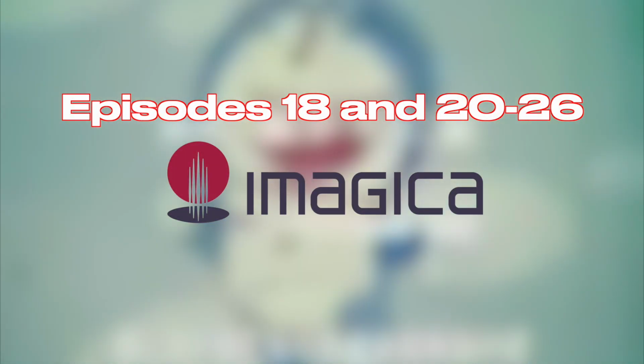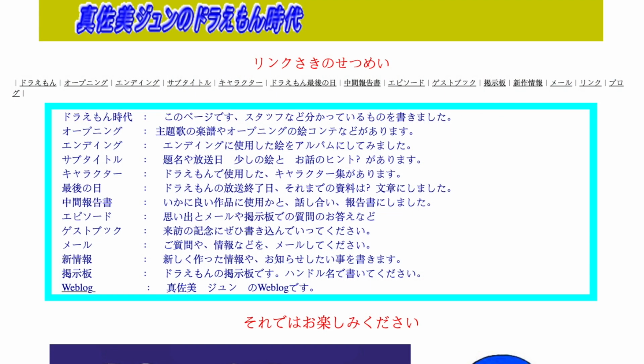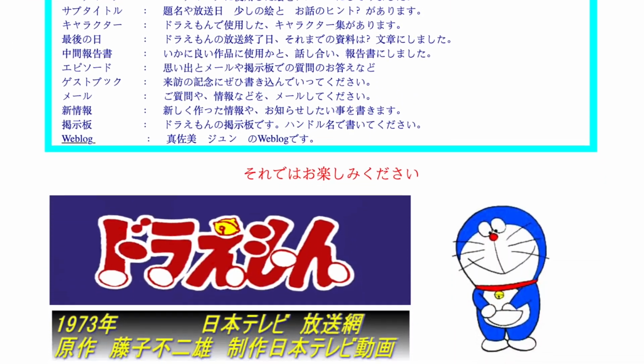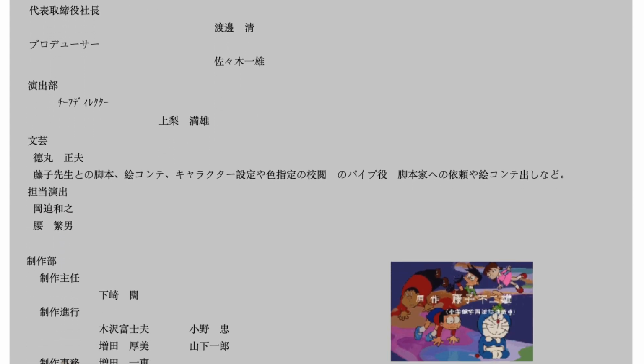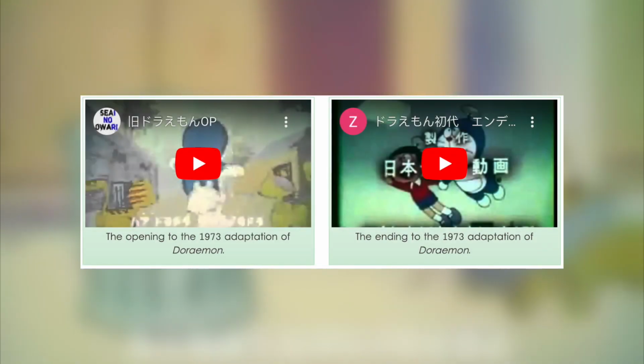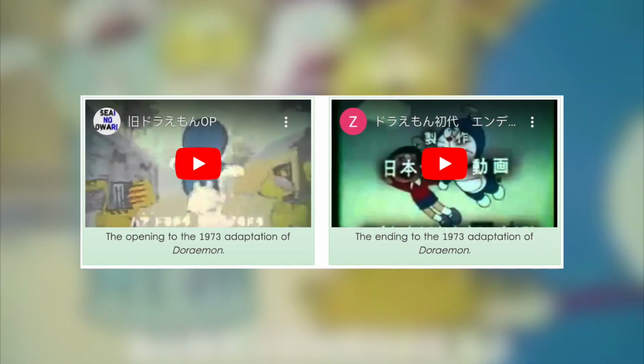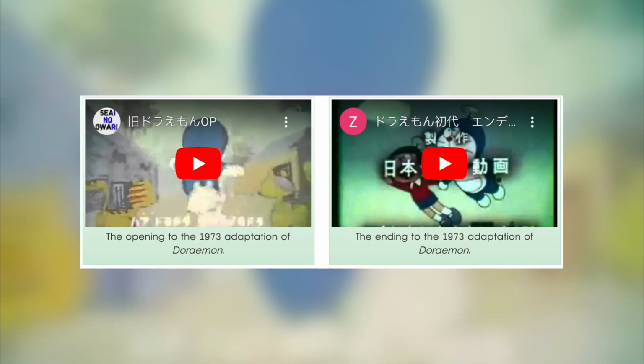Episodes 18 and 20 through 26 were found in storage at a studio in 1995. Then in 2003, other segments were found by the production chief Hiroshi Shimozaki. Finally in 2004, a Japanese student found an audio tape with the opening and closing credits contained on it. Mind you, most of this stuff isn't even available to the general public, but at least progress has been made over time to find this lost treasure in the Doraemon lore.